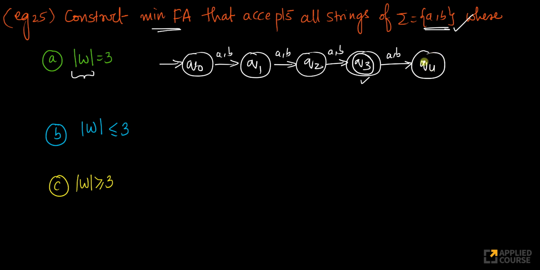Because the moment I reach here, I get 4. Look at this. The moment I reach here, this is the dead state now. The moment I reach here, I have 4, 5, 6, 7, any number of symbols in my word. I want exactly 3 symbols, the length of the word to be exactly 3. So that's why I've designed this. Very simple example here, if you notice.